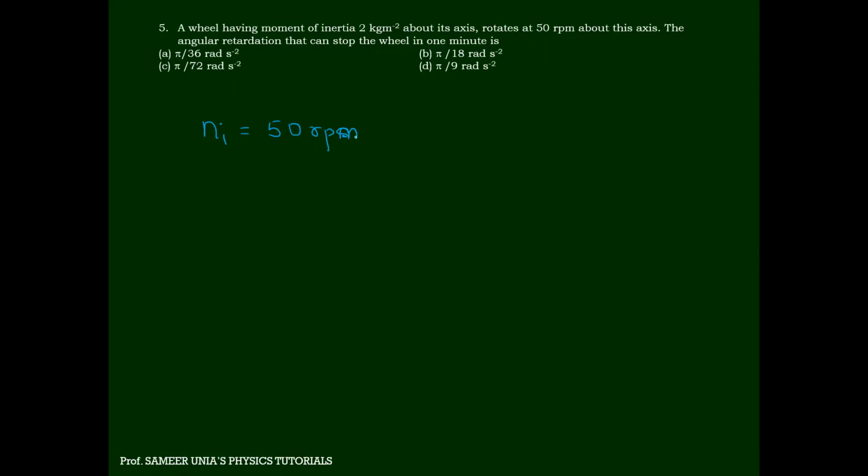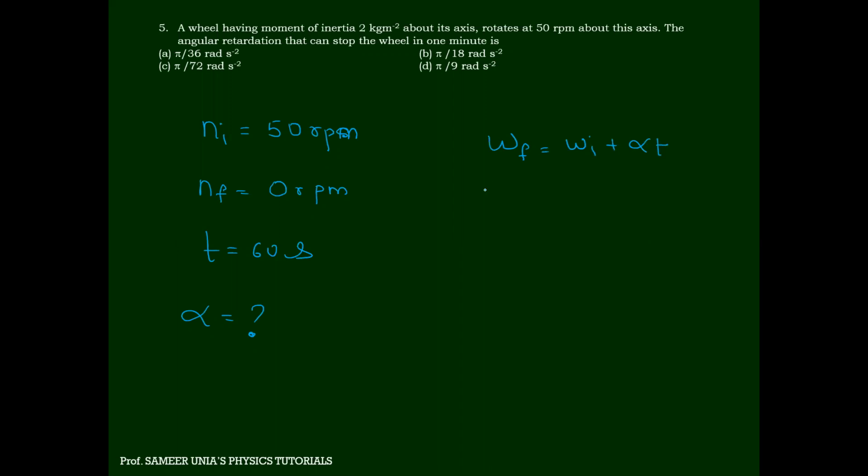The angular retardation that can stop the wheel in 1 minute. So final frequency is given as 0 RPM. 1 minute means 60 seconds. I need alpha. Which formula will be applicable? Omega final is equal to omega initial plus alpha into t. Perfect.